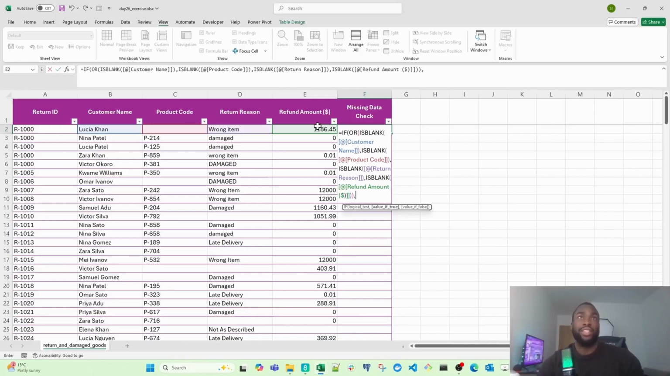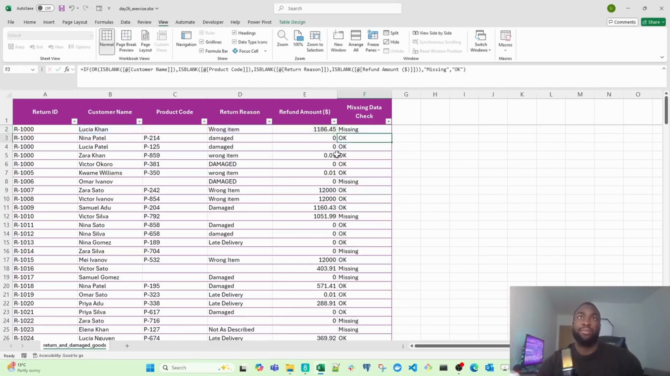So what we're telling this function so far is if this cell is blank or this cell is blank or this cell is blank or this cell is blank, then this is what I want you to return: return missing. And if nothing's missing, then simply just tell me okay.